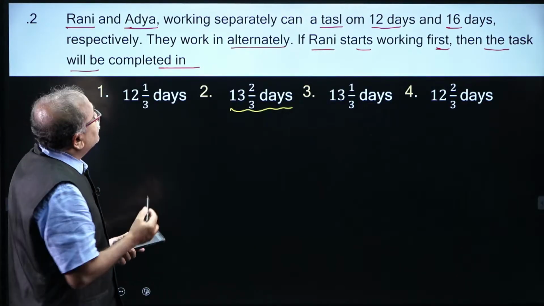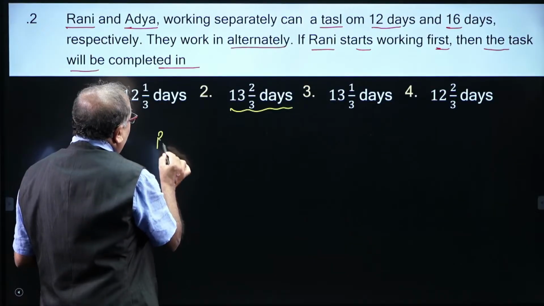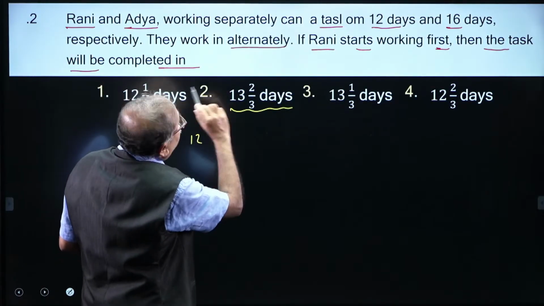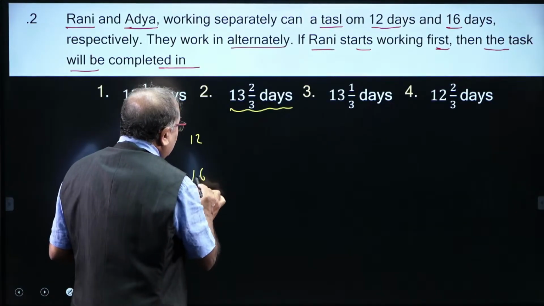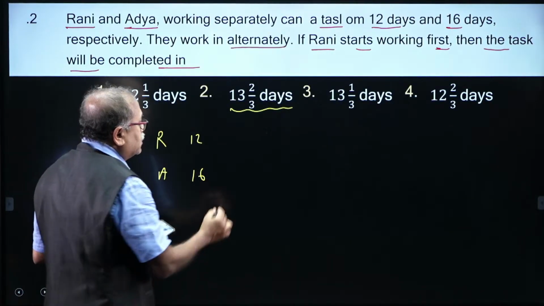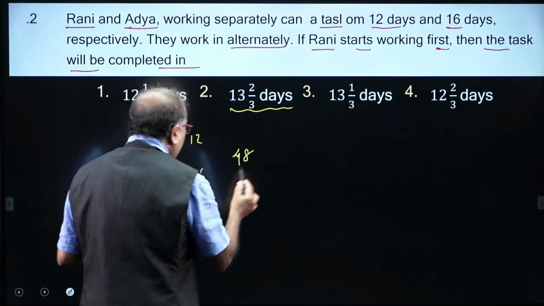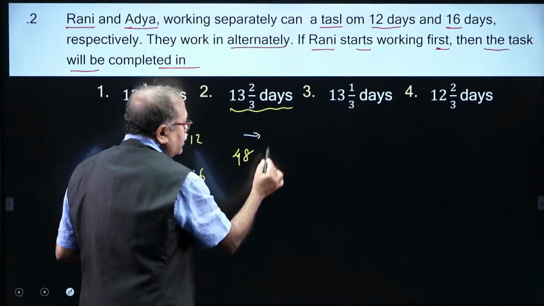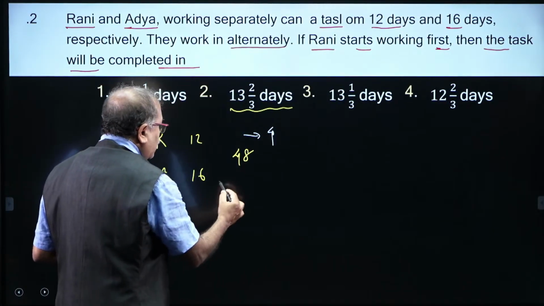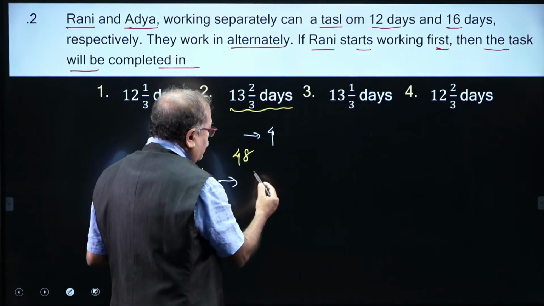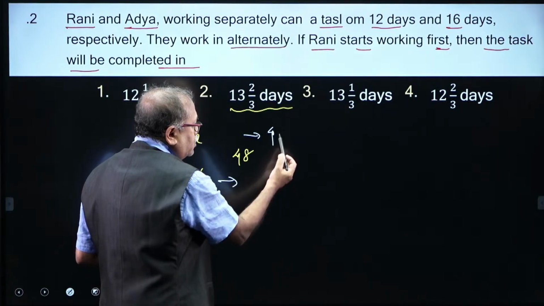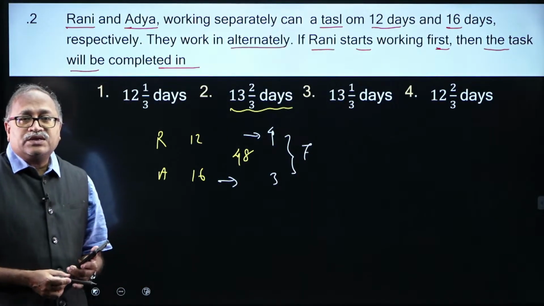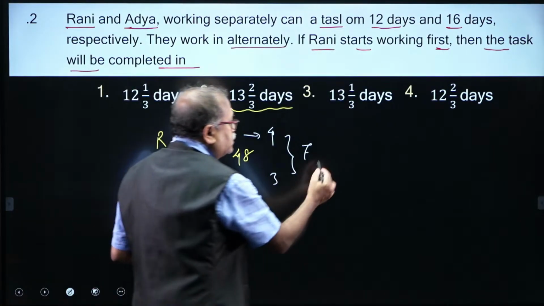Rani and Aditya take 12 days and 16 days. What is the LCM of 12 and 16? That is 48. How many units does Rani complete? 48 divided by 12, that is 4 units, and 48 divided by 16, that is 3 units. Together they complete 7 units in every 2 days.